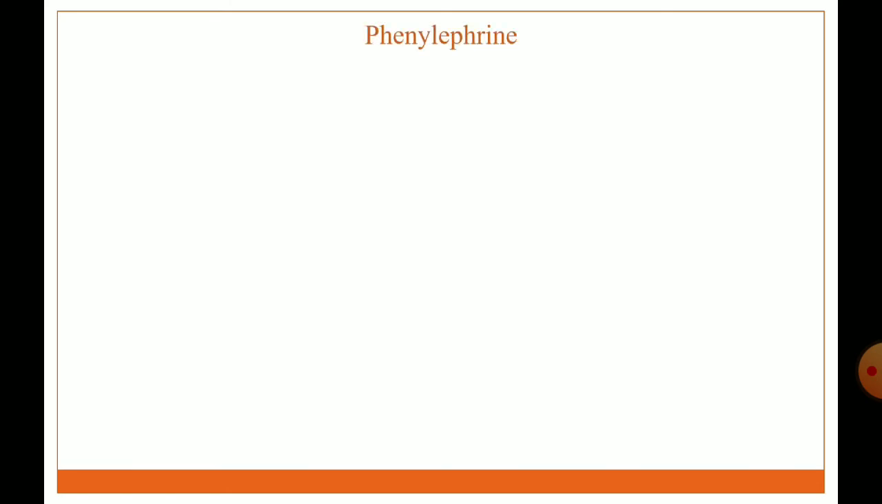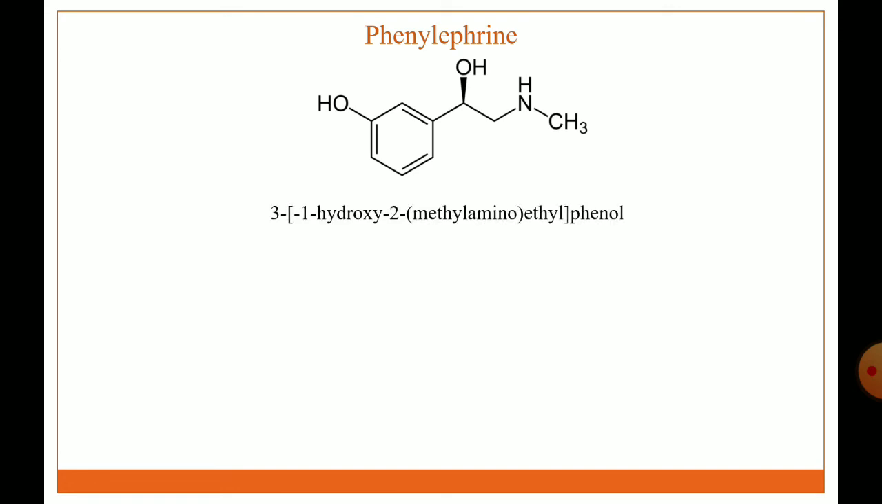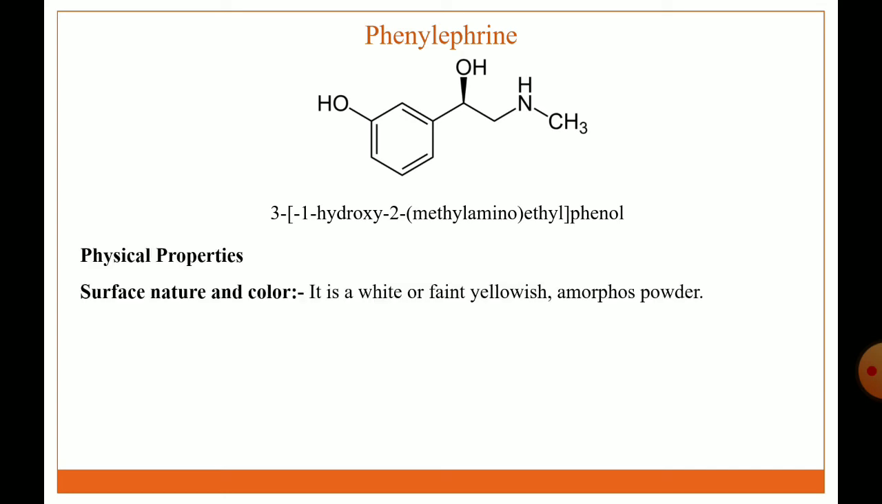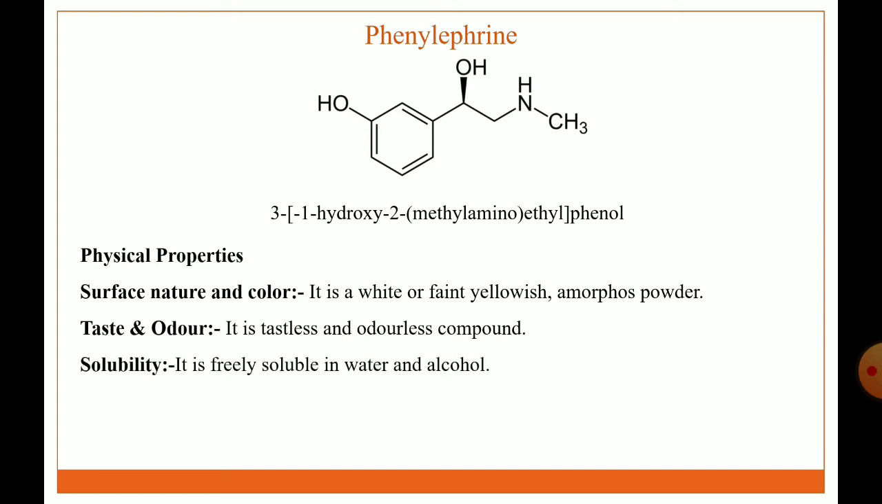Next adrenergic agent is phenylephrine. The structure of phenylephrine, IUPAC name is 3-(1-hydroxy-2-(methylamino)ethyl)phenol. Physical properties: nature and color, it is a white or faint yellowish amorphous powder. Taste and odor: it is a tasteless and odorless compound. Solubility: it is freely soluble in water and alcohol.